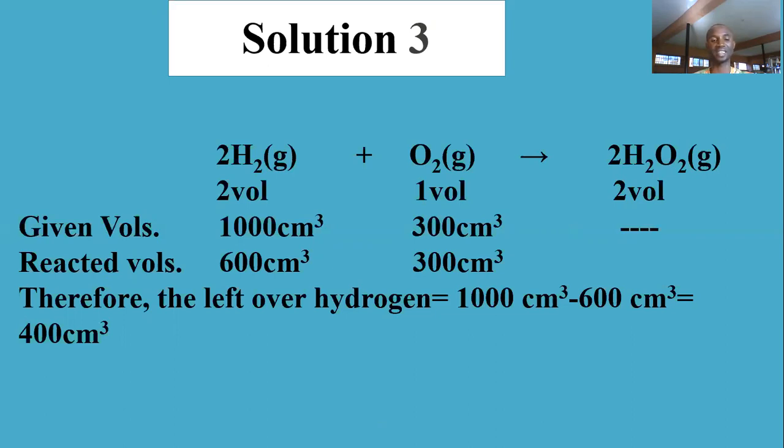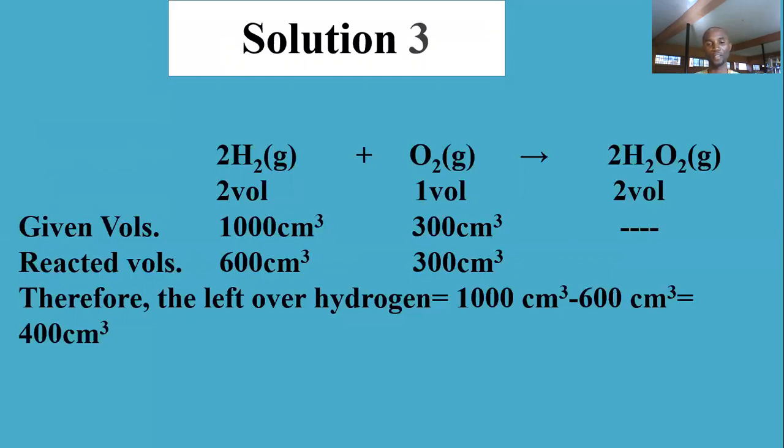If that is the case, the question says which volume of hydrogen is left over. The leftover of hydrogen will be 1000 cm³ minus 600 cm³ that actually went into reaction, and the answer will be 400.